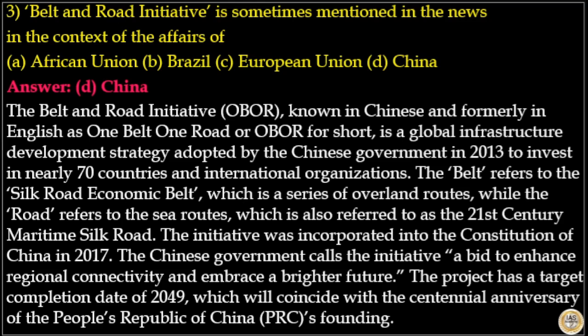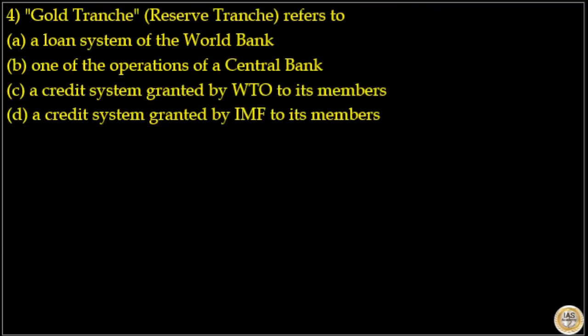The belt refers to the Silk Road Economic Belt, which is a series of overland routes, while the road refers to sea roads, which is also referred to as the 21st century Maritime Silk Road. The initiative was incorporated into the Constitution of China in 2017. The Chinese government calls the initiative a bid to enhance regional connectivity and embrace a brighter future. The project has a target completion date of 2049, which will coincide with the centennial anniversary of People's Republic of China's founding. So here the answer to this question is option D.